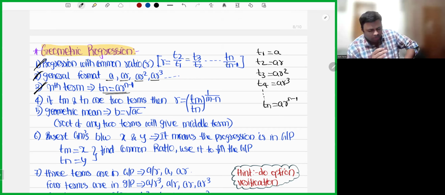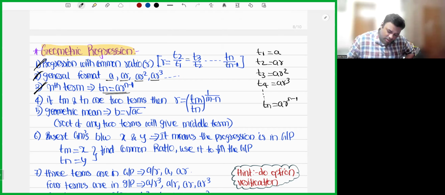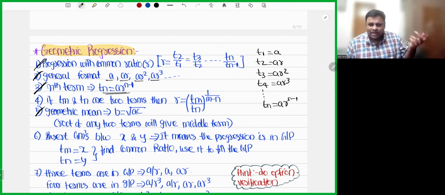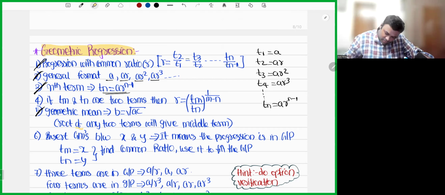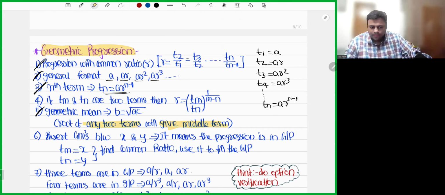Like I said, arithmetic progression follows arithmetic mean. In the same way, geometric progression follows geometric mean. What is geometric mean? Root of AC, right? That's what we have studied in central tendency. The same geometric mean: B is equal to root of AC. If you take the average of any two terms in AP, you get the middle term. In GP, the root of any two terms will give the middle term. Just a simple point.